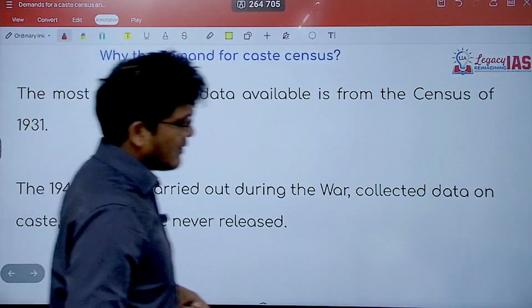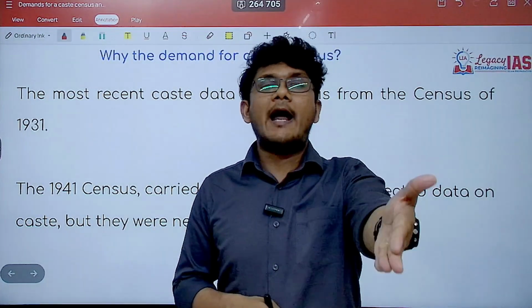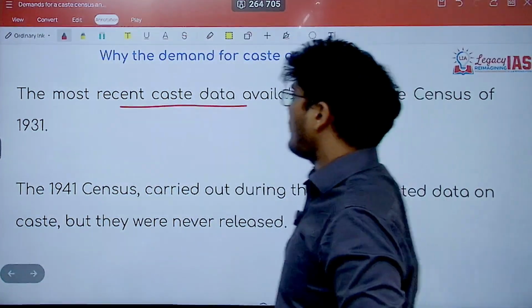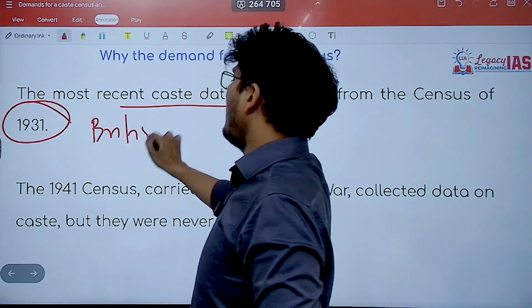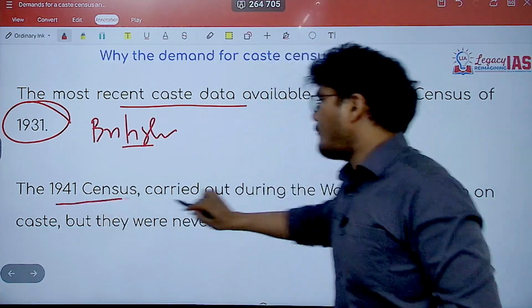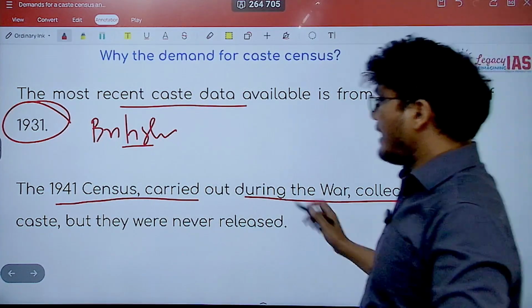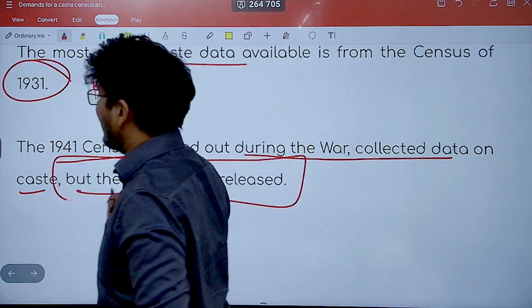Further, the most recent caste census data that we have is from the British era. The most recent caste data available is from the census of 1931. This is during the British era. In fact, the 1941 census, which was carried out during the World War, also collected the data of caste, but it was never released.